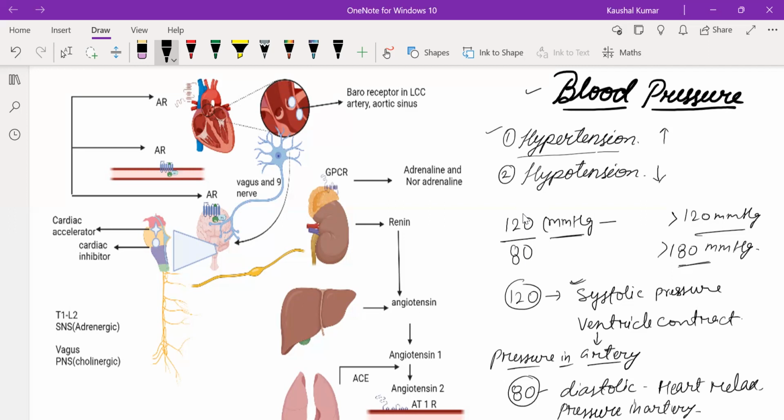What will happen in case of hypertension?